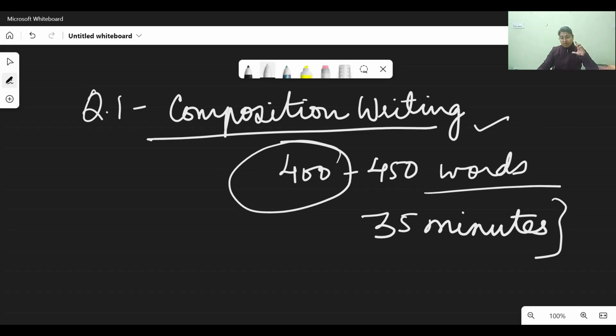See, there essay, means composition, is always corrected on the basis of two things. One is the content, another is the expression. For content, the points that you are giving, that you will be covering according to the situation provided in the question, you will be marked on that. As far as expression is concerned, all your mistakes will be counted, and accordingly there will be slabs. Like if you make this many mistakes, this many marks will be deducted for that. Okay, so be careful that you do not commit spelling mistakes, punctuation mistakes, and grammatical errors like tense errors, or sometimes subject verb agreement you are not able to do properly, right? So please be careful about your language.